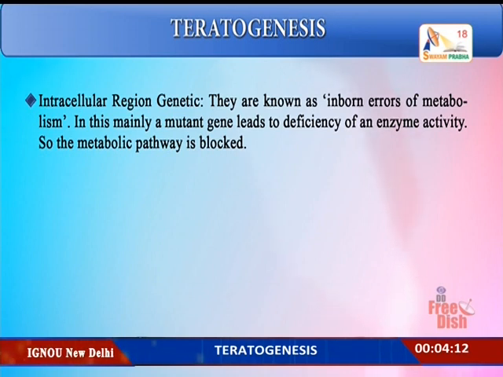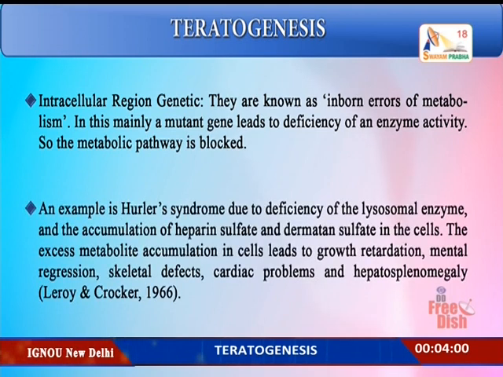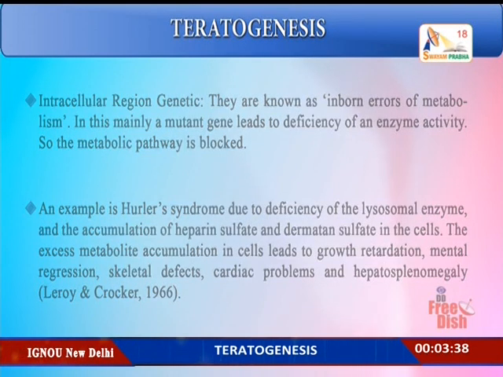Intracellular genetic, this is known as the inborn errors of metabolism. Largely a mutant gene will lead to a deficiency of an enzyme activity, so a metabolic pathway is blocked. One example is the Hurler syndrome. This is due to the deficiency of the lysosomal enzyme, and therefore the accumulation of heparan sulfate and dermatan sulfate occurs in the cells. The excess metabolite accumulation in the cells will lead to growth retardation, mental regression, skeletal defects, cardiac problems and also hepatosplenomegaly.